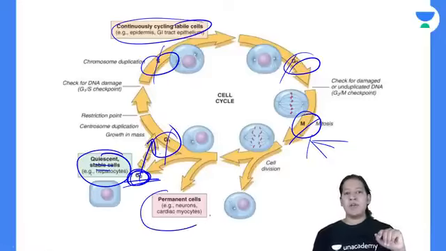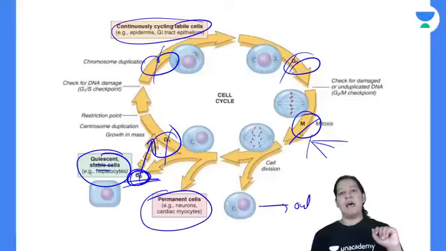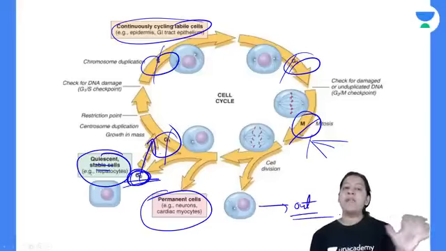And permanent cells or terminal cells, they are out of the cell cycle. They are out of the cell cycle. They cannot enter the cell cycle.